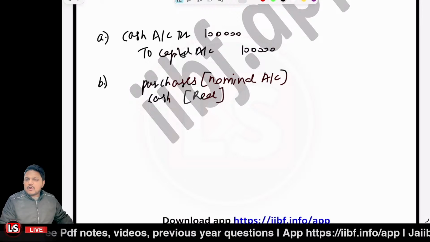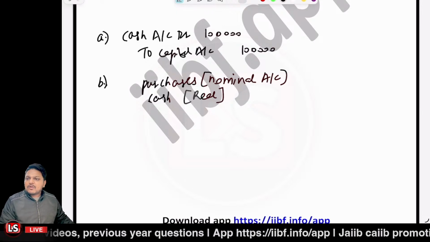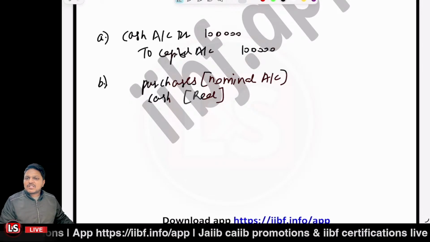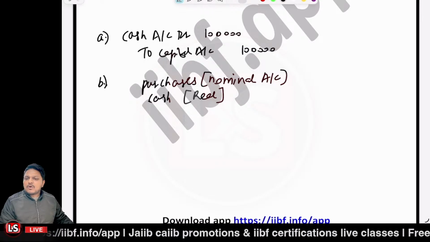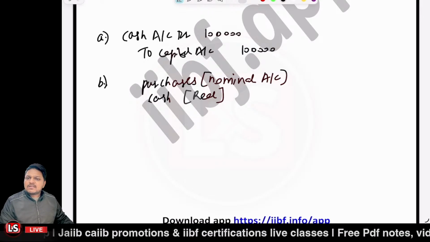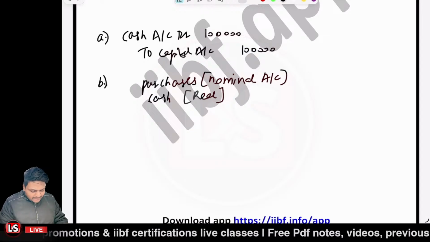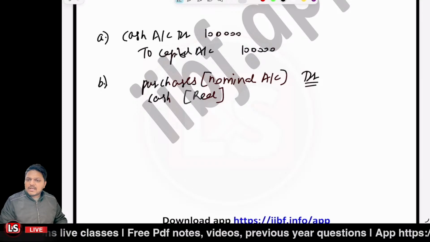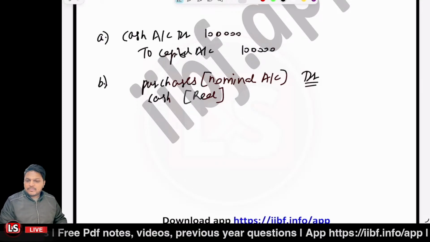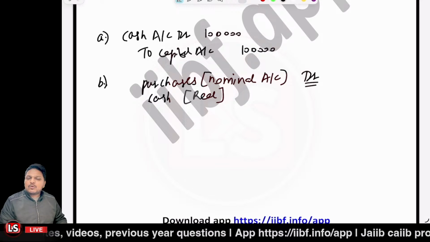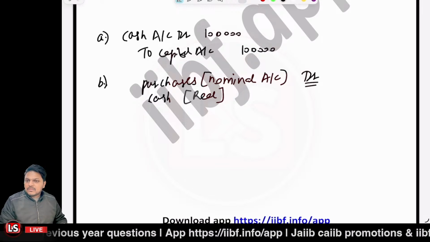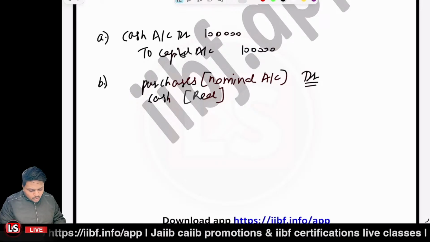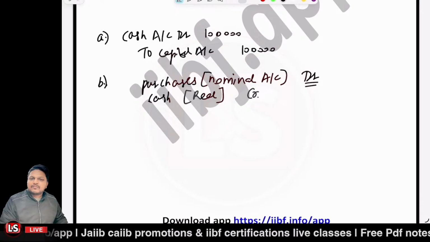Why is the purchases account a nominal account? Because it is related to expenses. When you are purchasing something, you are incurring expenses. What is the golden rule for the purchases account? Debit all the expenses and losses. Purchase is an expense, so we are going to debit the purchases account. And you're going to pay the cash, so cash is going out. The real account golden rule says debit what comes in and credit what goes out. So we are to credit the cash account.